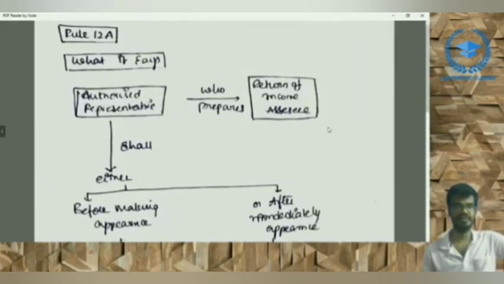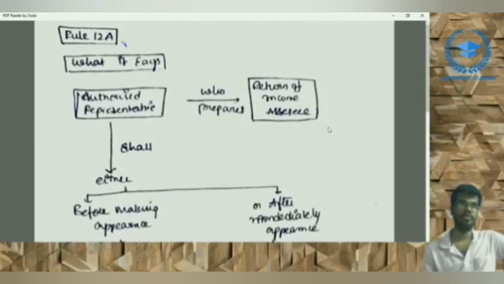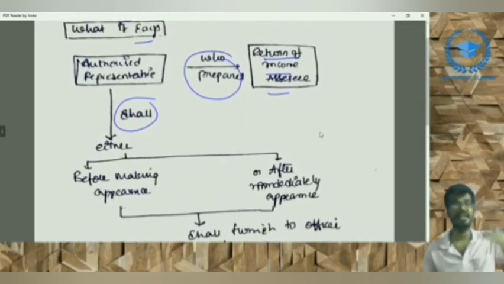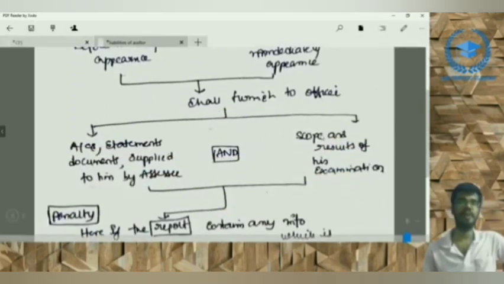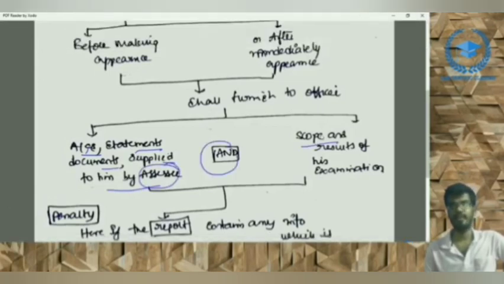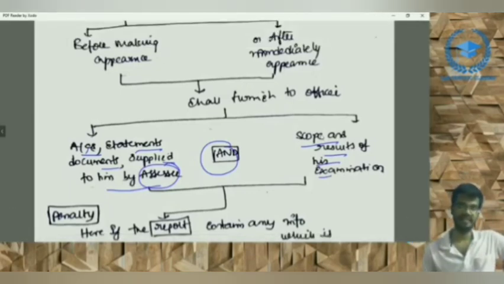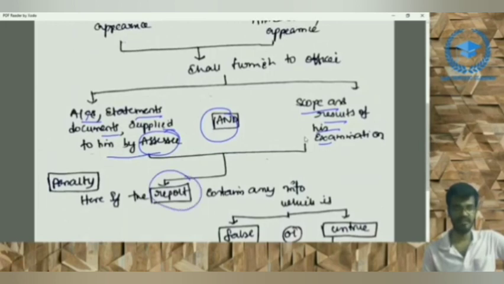And coming to our next point, our last point, that is proof value, right? Our last point on income tax liabilities of auditor. What it says: if any authorized representative who prepares the income tax return of an SSE shall, either before making appearance to the income tax authorities or immediately after, furnish some information to the income tax authorities, that is accounts, statements, documents supplied to him by the SSE, and scope and result of examination. That authorized representative might have done some examination of the books of accounts of the SSE, right? Such examination results in that report, and if that report contains any information which is false,